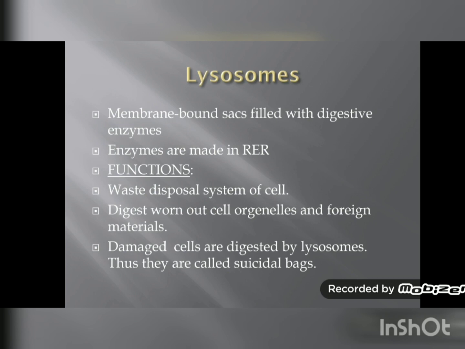Why are they called suicidal bags of a cell? Because when some damage is created in the cell, when the cell does not work properly, lysosome bursts, and when lysosome bursts, the digestive juices come out and they are so strong that they digest the entire cell. It means, in short, you can say the cell is killed by lysosome. So lysosomes are known as suicidal bags.